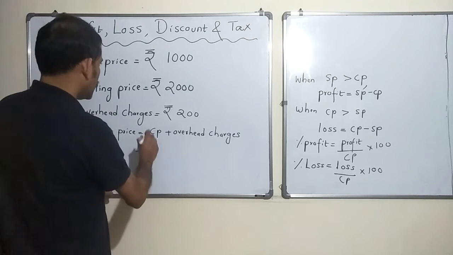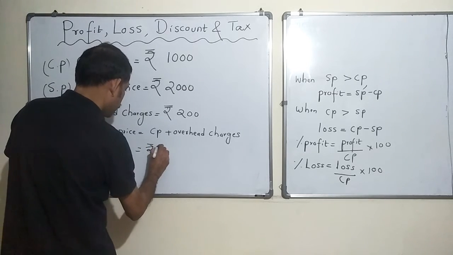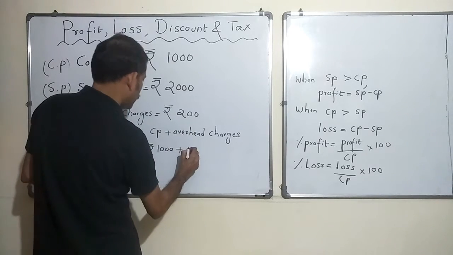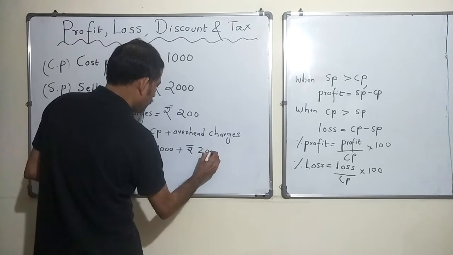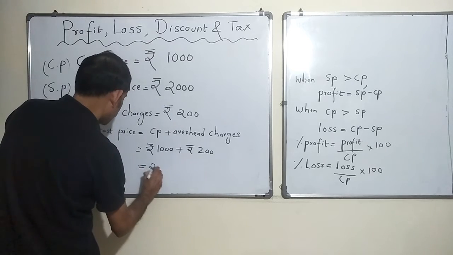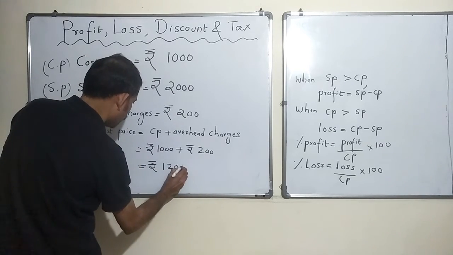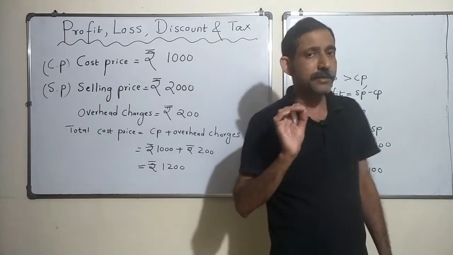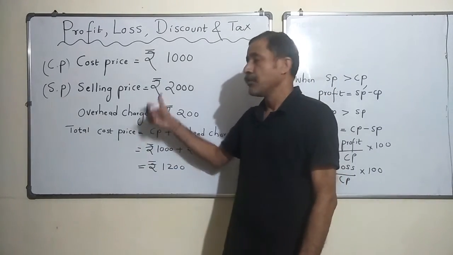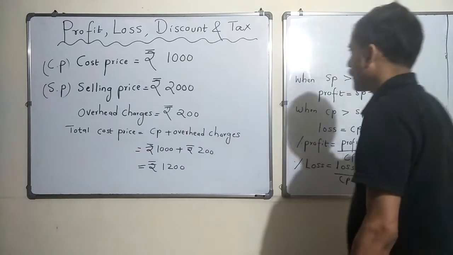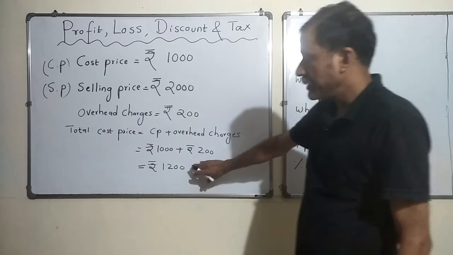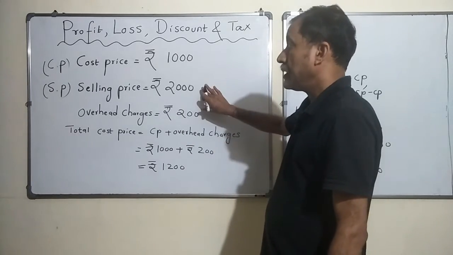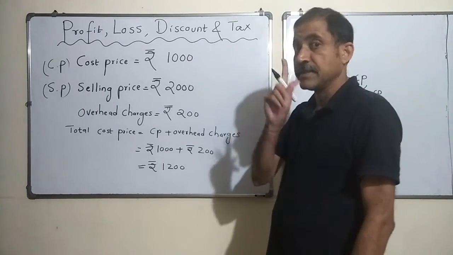I have to also include overhead charges, right? So cost price is rupees 1000 plus overhead charges 200 rupees, 200. So now my total cost price is 1200 rupees. Okay, but I still have a thought that I am going to sell this for 2000 rupees. Okay, so all right, so now even though my total cost price was 1200, I am selling it at 2000, still there is profit, right?